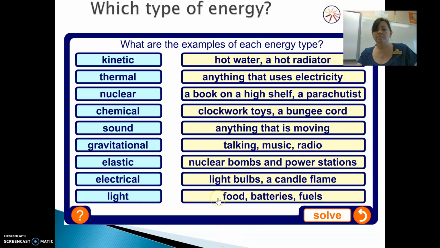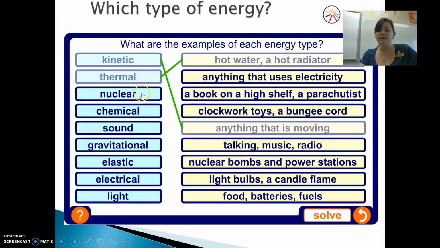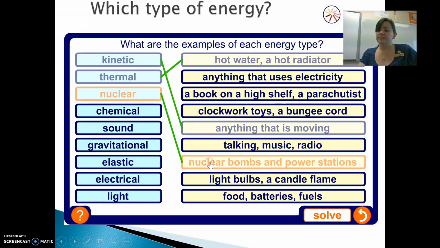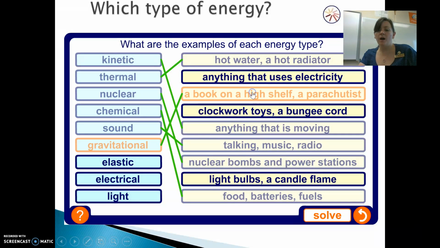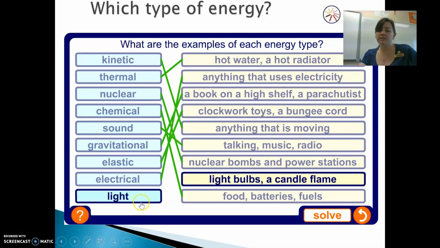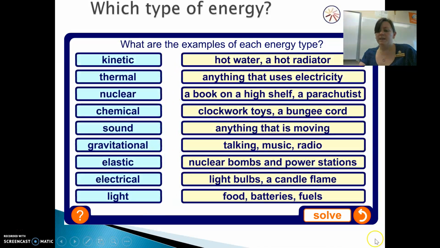You'll see that you can match up these different types of energies. There are a few different examples. Kinetic energy is anything that's moving. Thermal, we're talking about hot things. Nuclear, obviously nuclear power stations and things like that. Chemical in food, batteries, fuels. Sound, talking. Gravitational is something that's up high. Elastic, we're talking about bungee jumpers and things like that. Electrical is anything that uses electricity, and light from light bulbs, candles, and things like that.